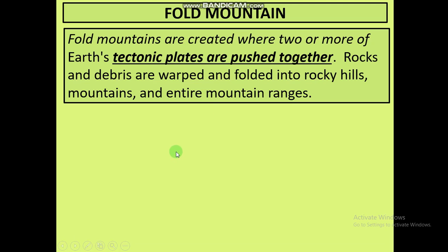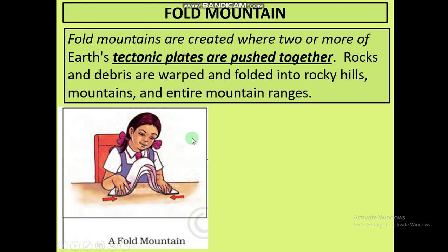Fold mountains are created. Now, how are fold mountains created? Where two or more of Earth's tectonic plates are pushed together. Just see in this picture and imagine you are doing the same activity this girl is doing. Just take one paper and fold it towards each other. Then what will happen? The middle portion of this page will rise. So this is how these fold mountains are created.